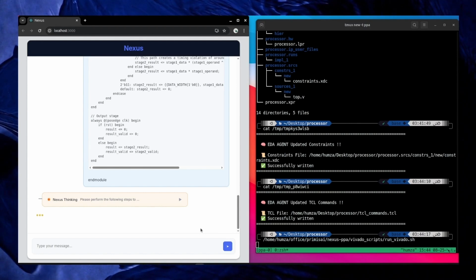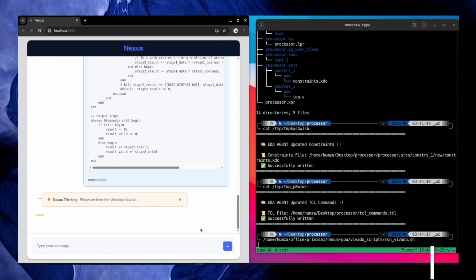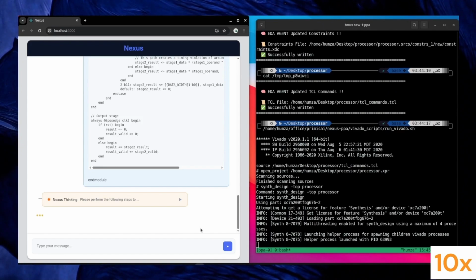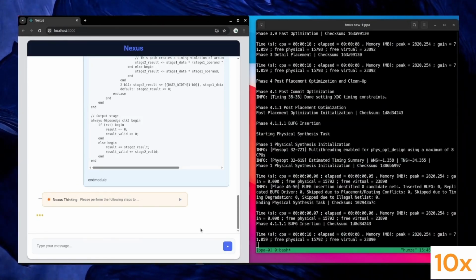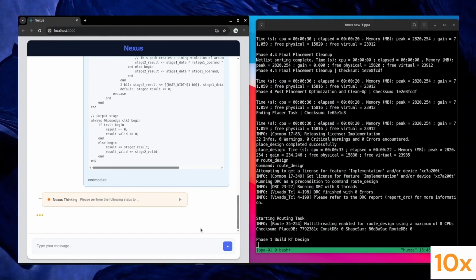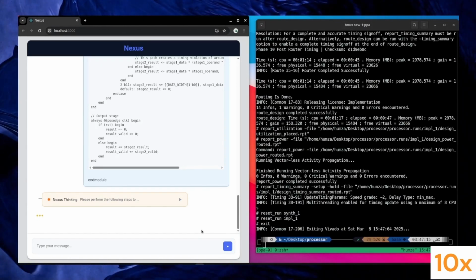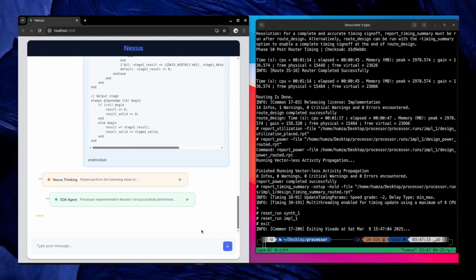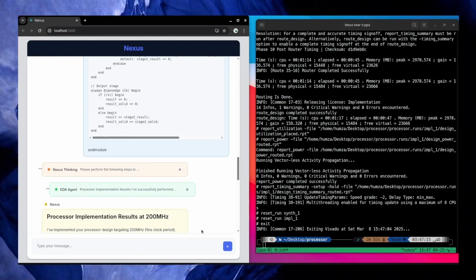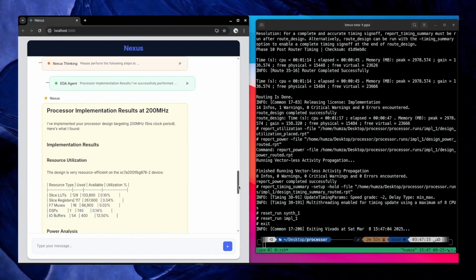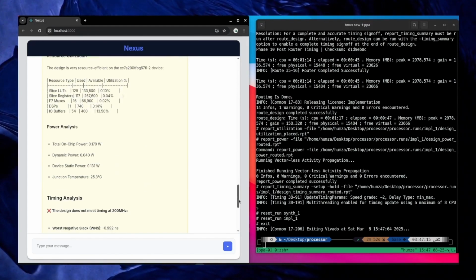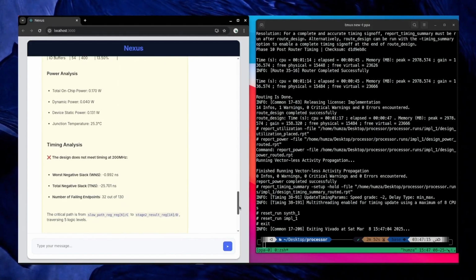Once these settings are set, it will just run the experiment. I will fast forward the experiment just to save some time. Okay, the experiment has been run, so let's see the results. It ran the project at 200 megahertz and we got a negative slack.